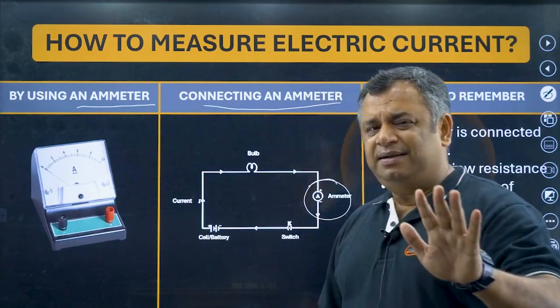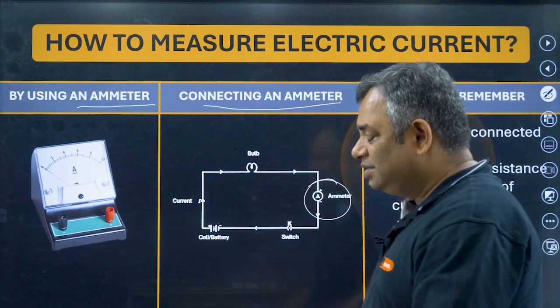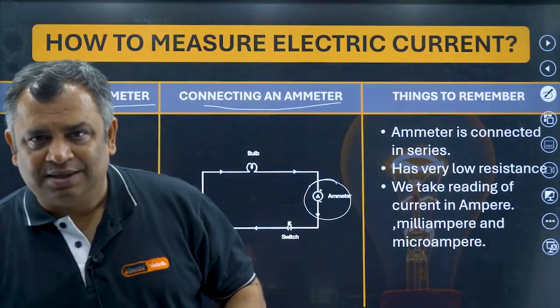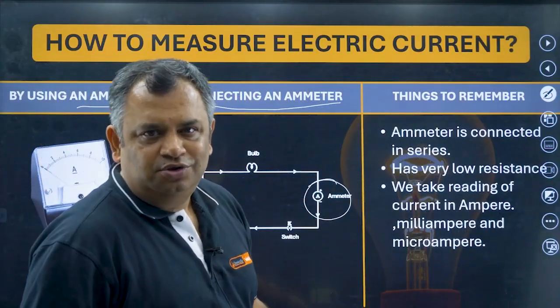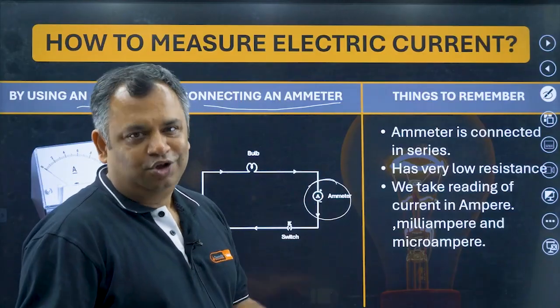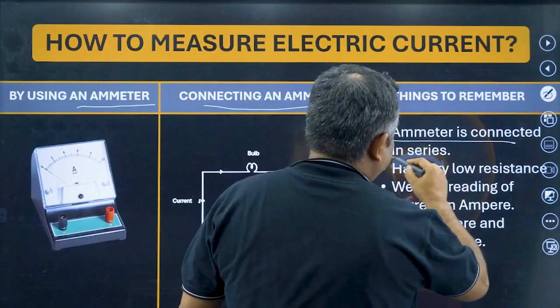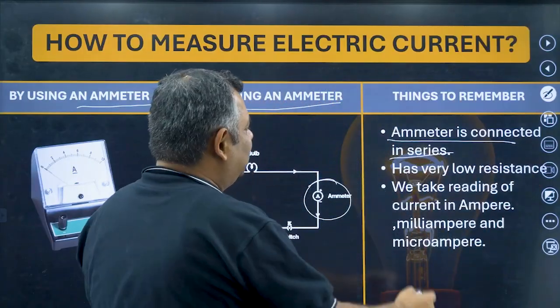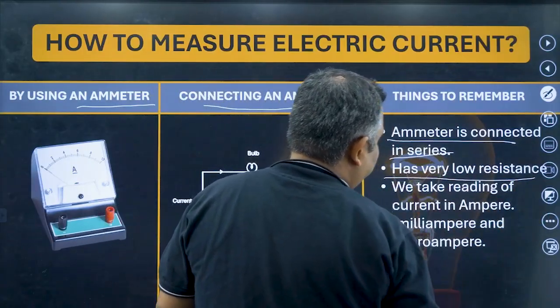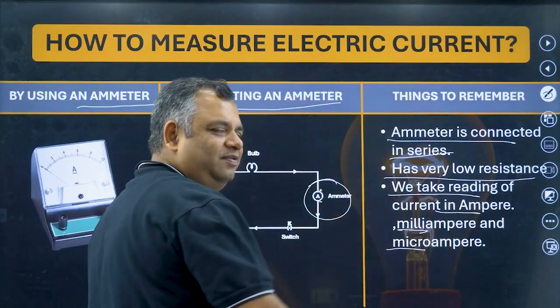Right now just remember it. We'll talk about series, parallel and everything. Few things you have to remember also in physics. I mean, you remembered ABCD also, na? You remember 2 1s are 2, 2 2s are 4, 2 3s are 6. You remember that? Few things you have to remember. Ammeter is connected in series. Ammeter has very low resistance. We take reading in ampere, milliampere, microampere. All of these things are there.